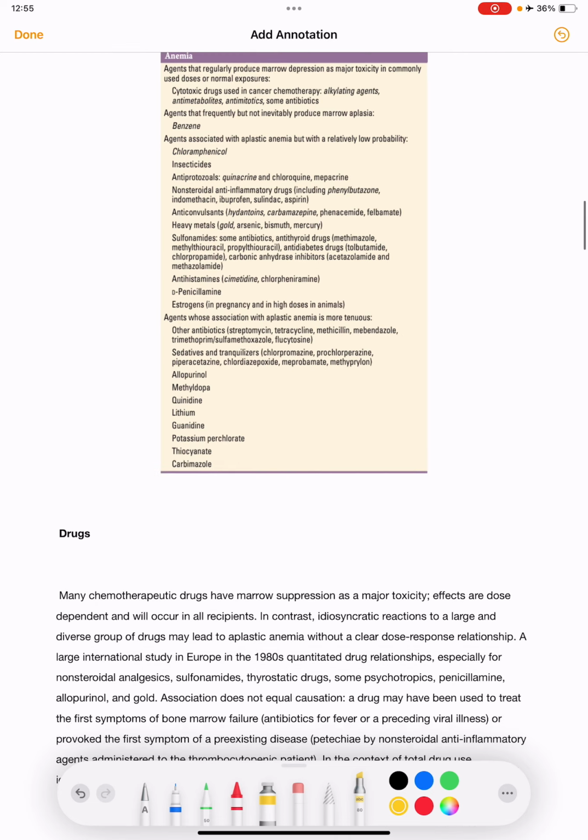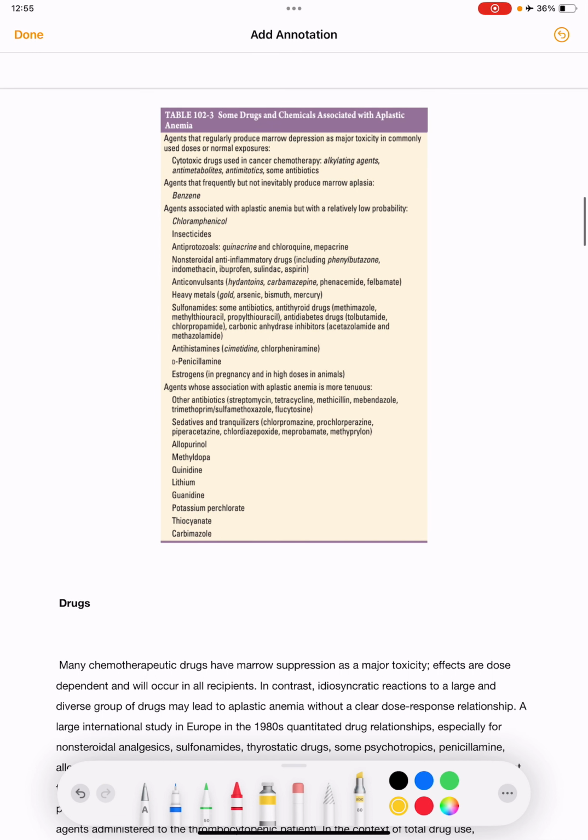Some drugs also have been implicated in aplastic anemia: cytotoxic drugs like alkylating agents, antimetabolites, antimitotics, and some antibiotics, and then, with low probability, chloramphenicol and insecticides.